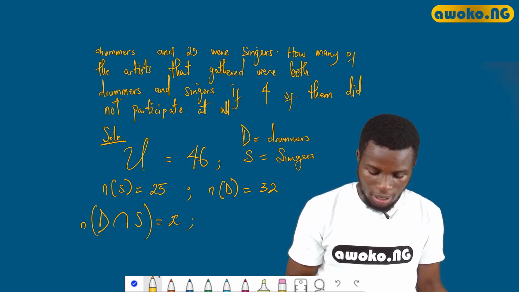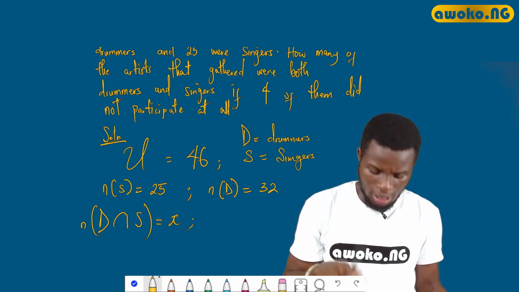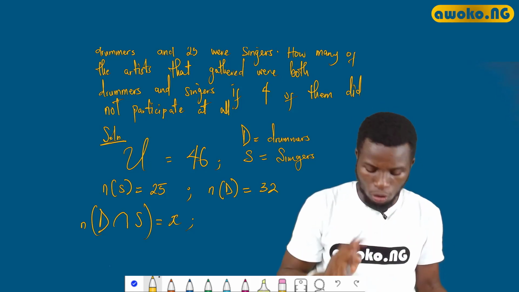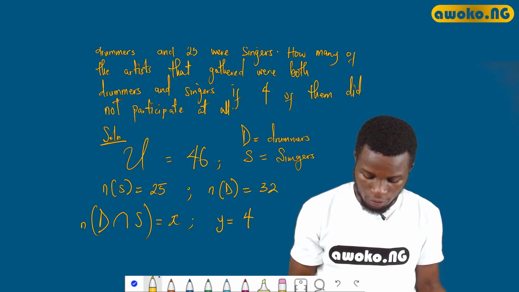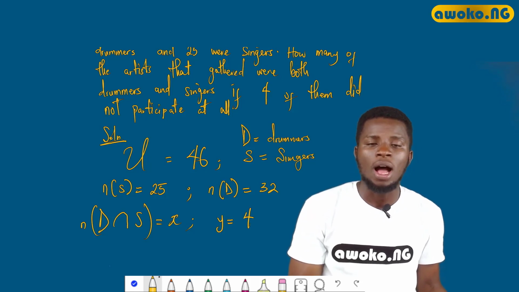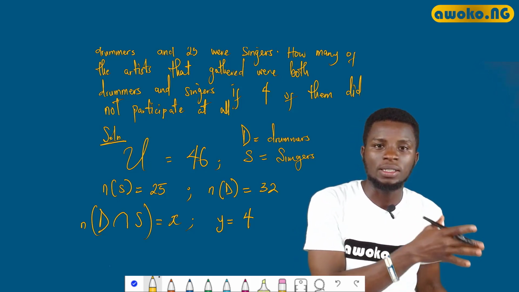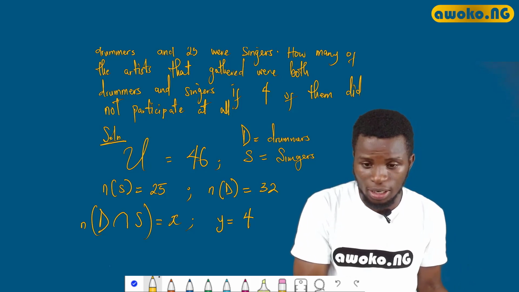They now give us another piece of information. They said 4 of them did not participate at all. Okay, so let us call the number of people that did not participate at all Y. So Y equals 4. And from our basic understanding in sets, and we discussed the basic operations in sets, we're